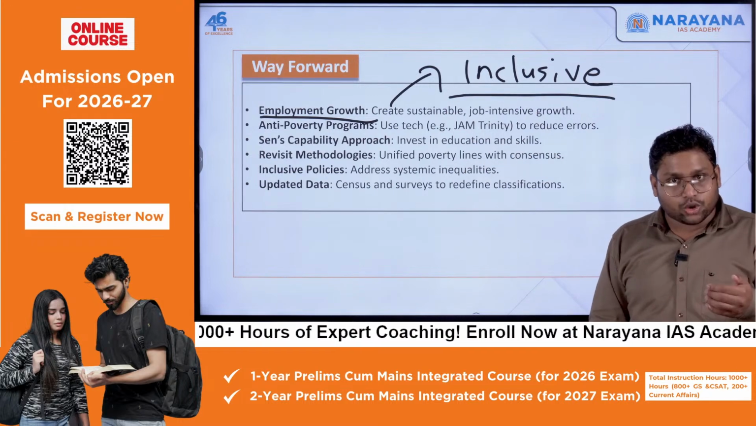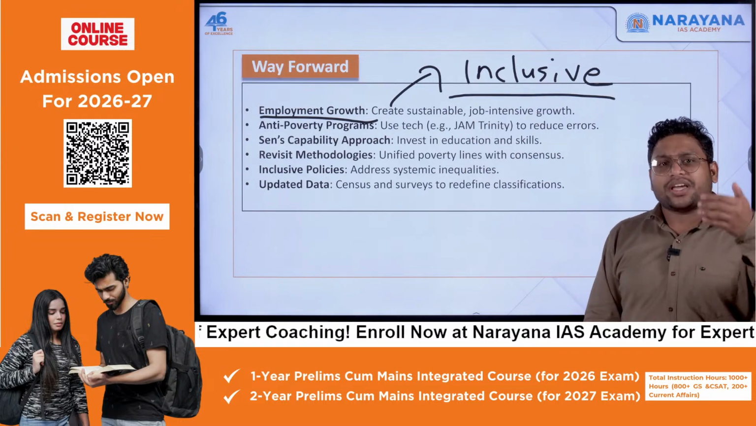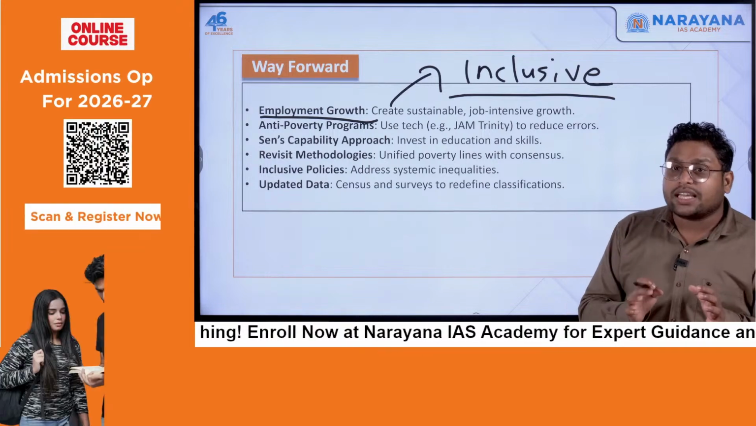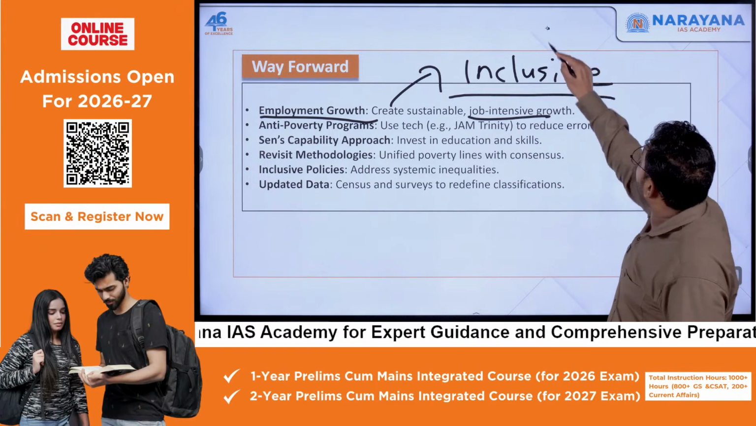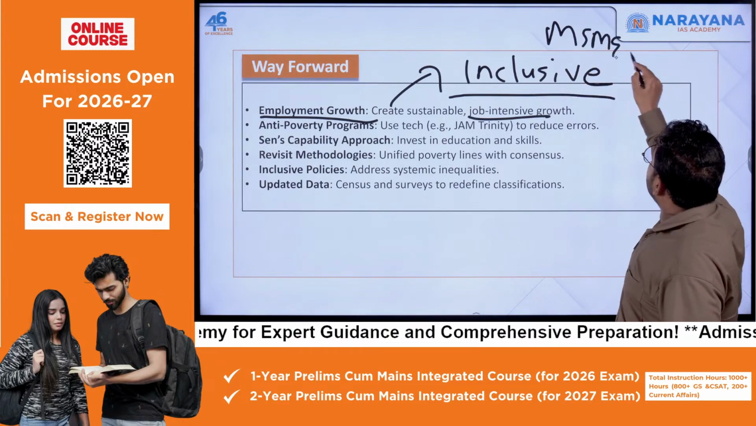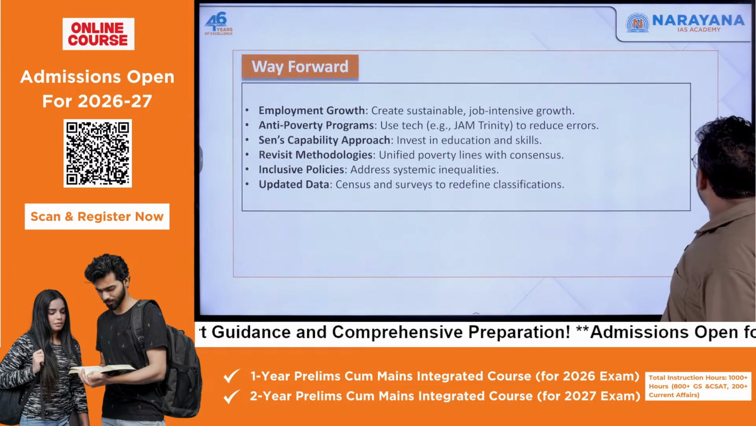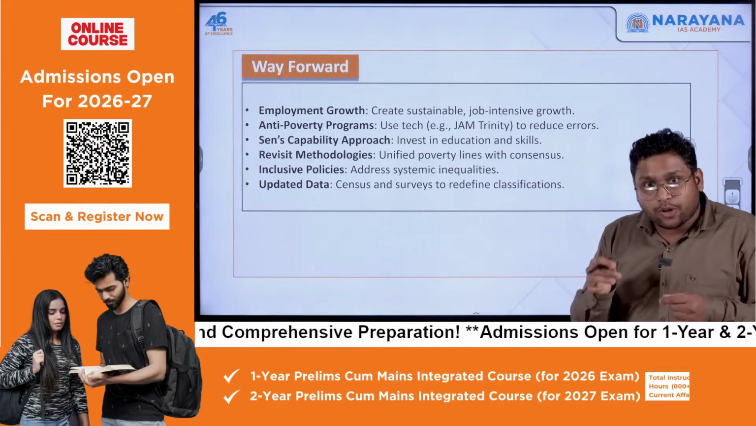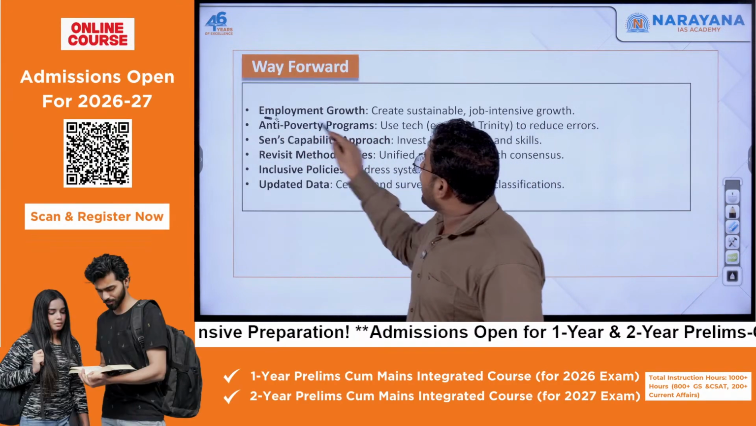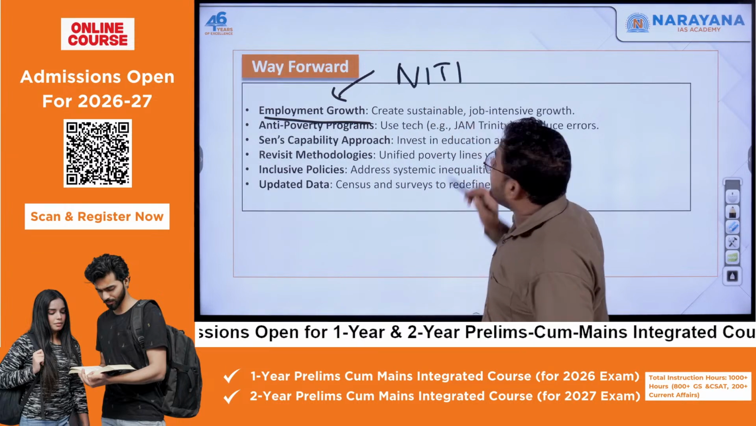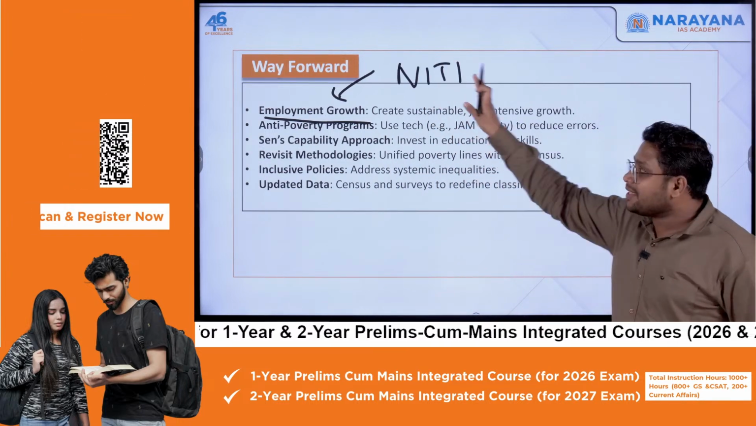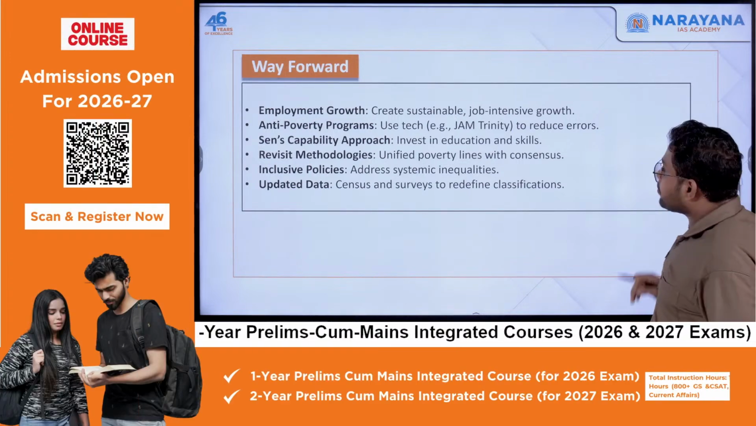It has to be made inclusive. One more thing we need to do is focus more on the sectors which are job intensive. You can specifically focus more on the MSMEs, because MSMEs will be providing more jobs. So employment growth should be one of our major focuses, and this is said specifically by Niti Aayog. This is the recommendation given by Niti Aayog.